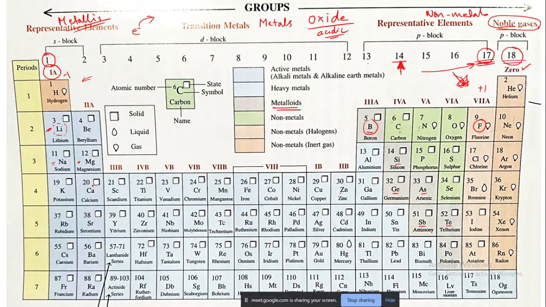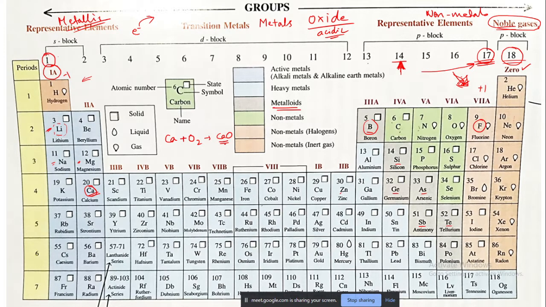In such cases you should always take an example. Calcium oxide, do you think it is basic or acidic? Calcium is a metal. Calcium reacts with oxygen to form calcium oxide. This calcium oxide is a basic oxide.